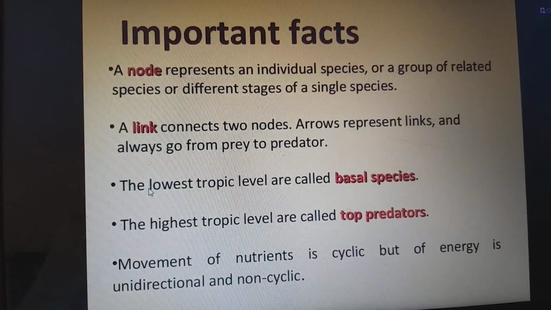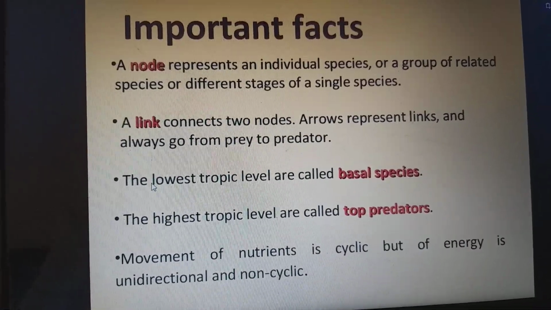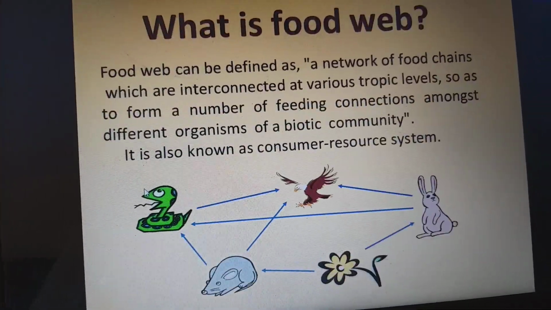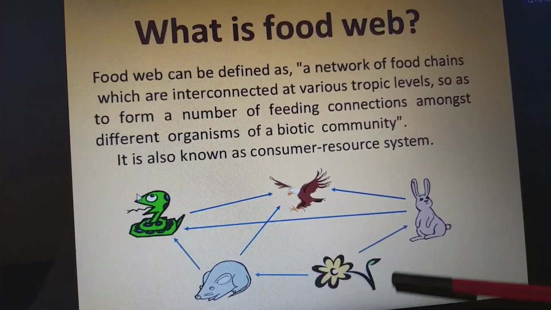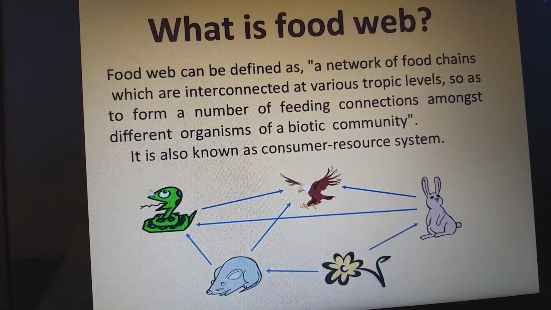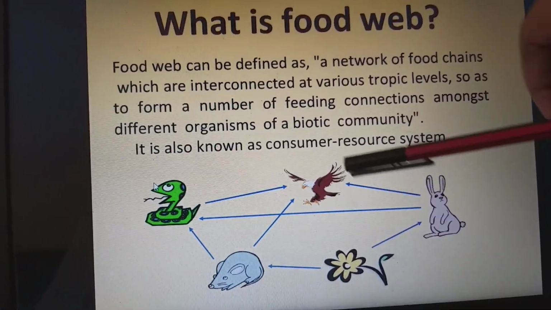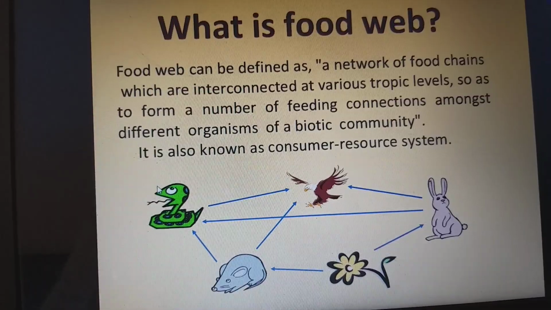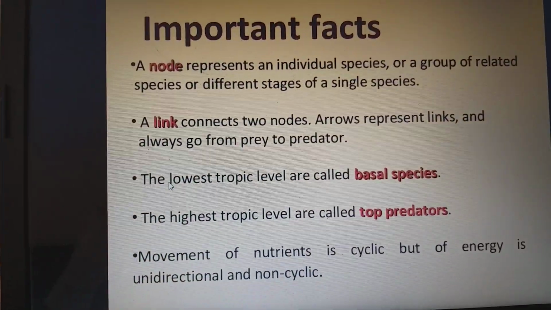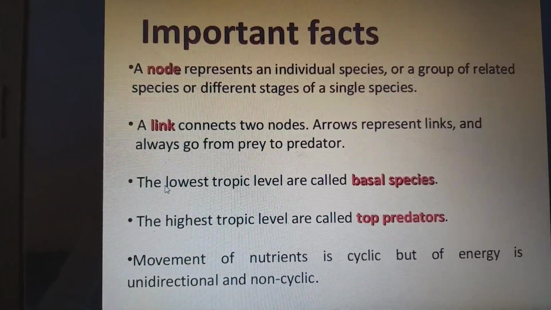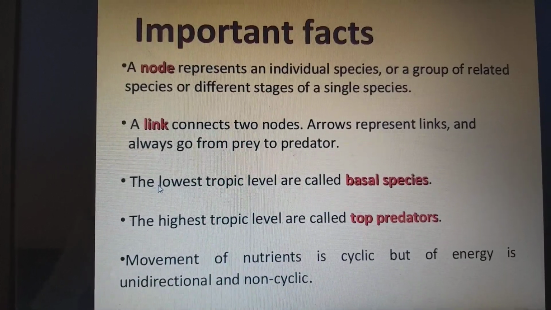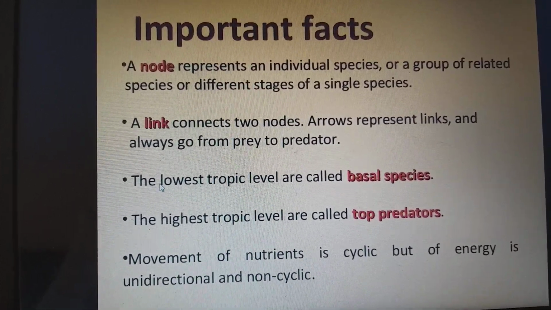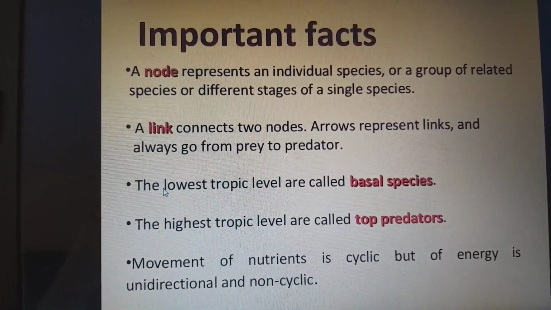So the lowest trophic level, which we call basal species. In this picture again, these flowers are the lowest basal species, the lowest trophic level, and the highest trophic level is the last predators, which we call top predators. The movement of nutrients is cyclic, but of energy is unidirectional and non-cyclic.